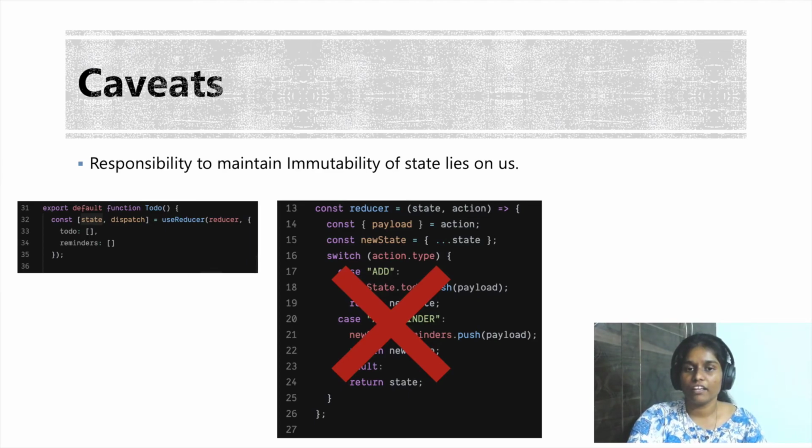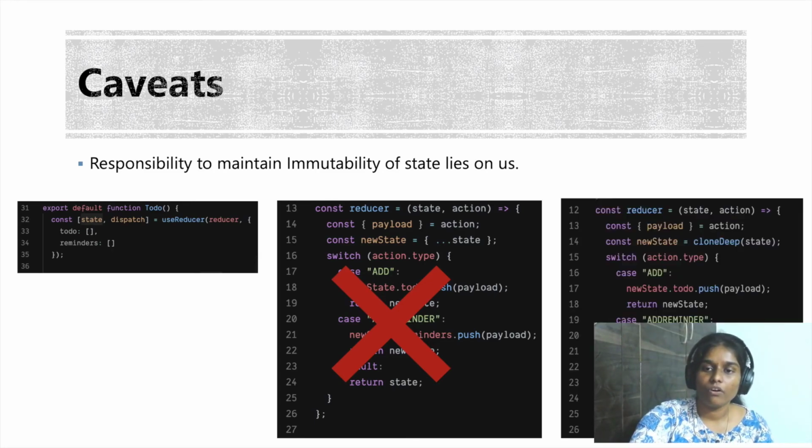The reason for this being, with the concurrent release coming in place for the next versions of React, it is very much possible that the render cycle of your app might trigger multiple times before the changes are actually pushed to your browser. So to make sure that you don't have any unnecessary side effects, it is important that your reducer functions are pure functions so that you don't see any duplicate values irrespective of the number of times your reducer function runs. In essence, all of this is saying: make sure your reducer functions are pure and your state is immutable.